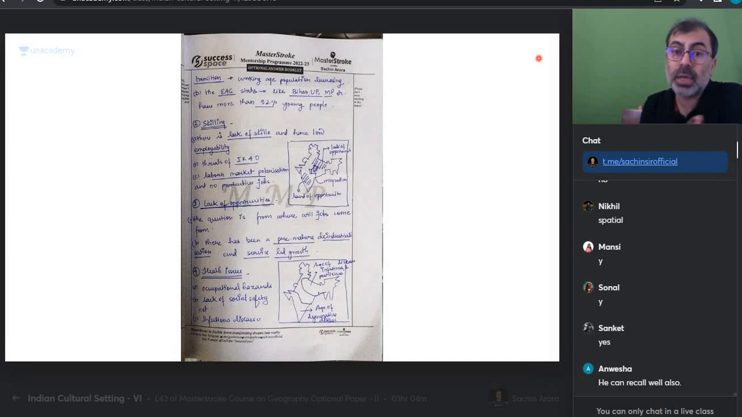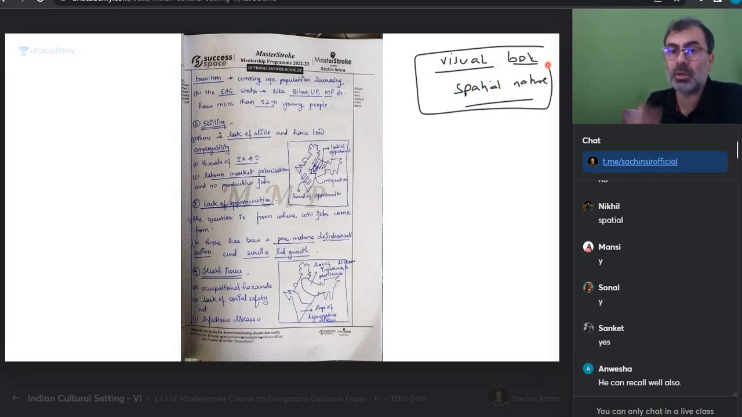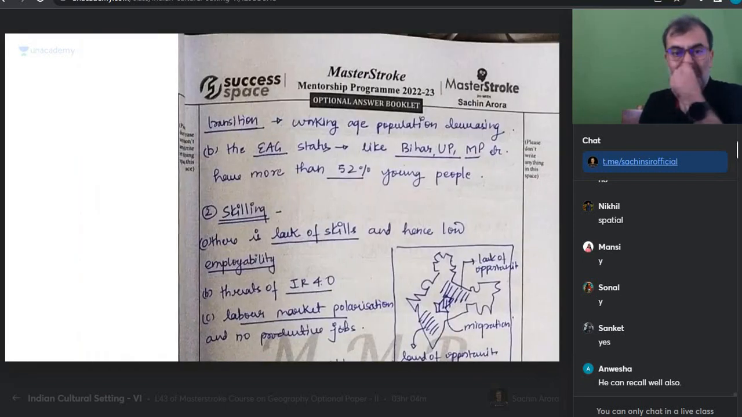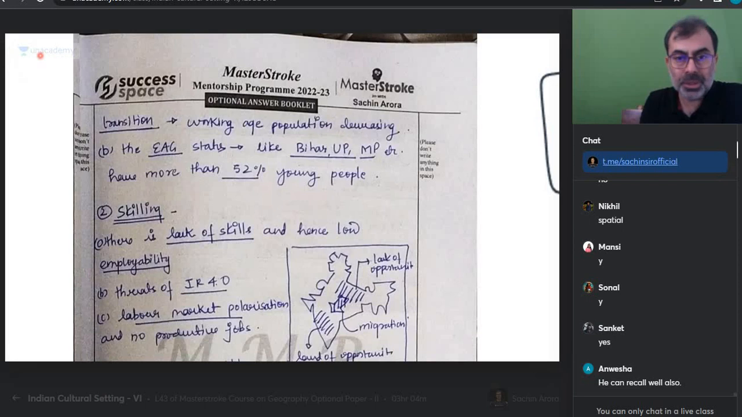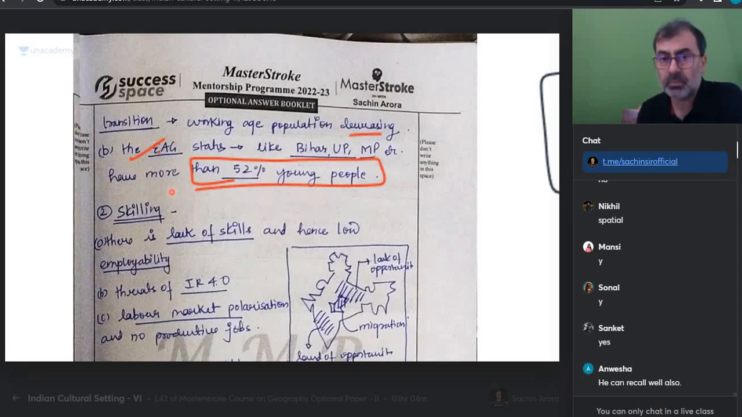The look of it. Does he have 2 diagrams also? Just the look of it. Can you see the visual look and the spatial nature? Does it continue or not? We will look at the content also. Let us look at the content. So working age population is decreasing. EAG states are lagging behind as more than 53% young population.